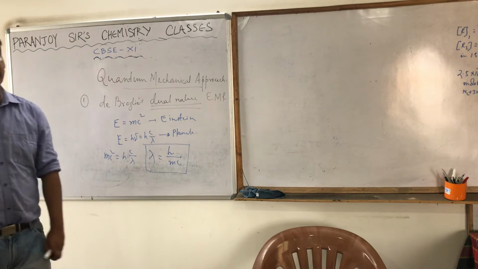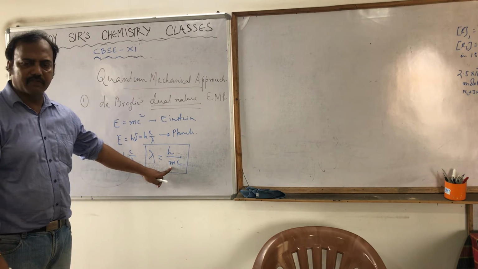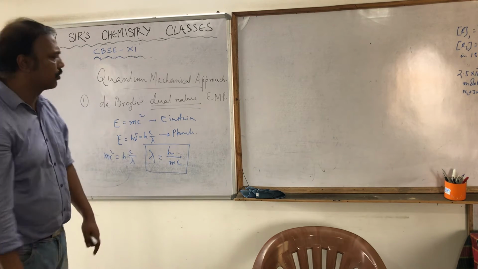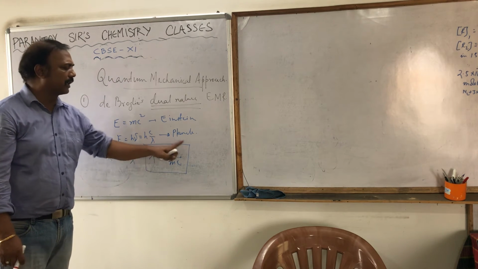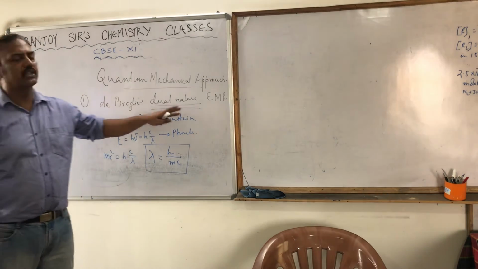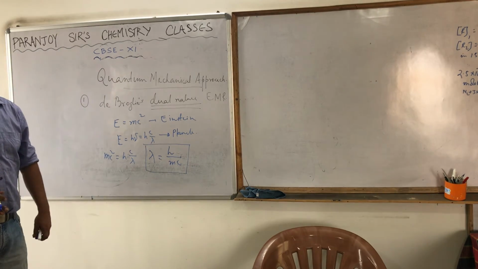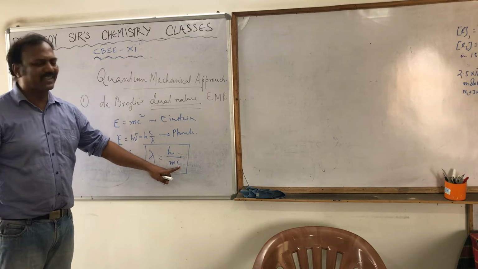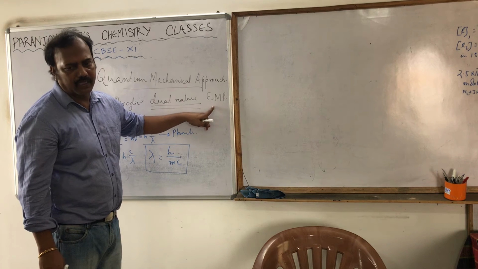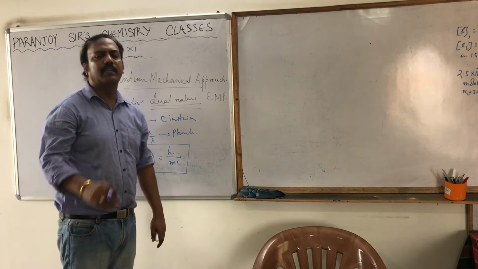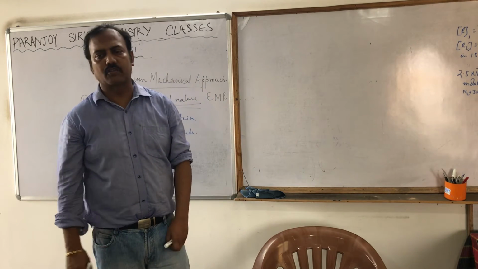This is an equation where you see the particle nature is there. How can you identify the particle nature? Because mass is involved over here. And it also has the wave nature. How can you identify the wave nature? Because lambda is there. So this particular equation shows the dual nature of electromagnetic radiation, both particle nature as well as wave nature. Now whenever I write c, that is the velocity of light, it is applicable for EMR, electromagnetic radiation. But he told no, it is applicable for any substance, even for macroscopic substances also.